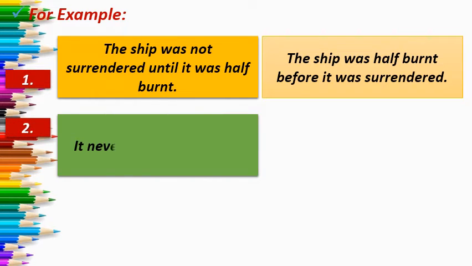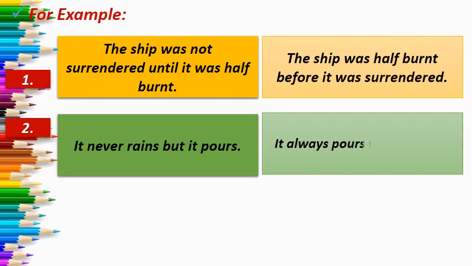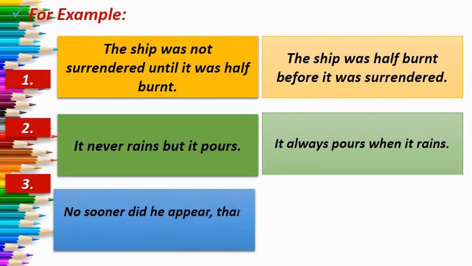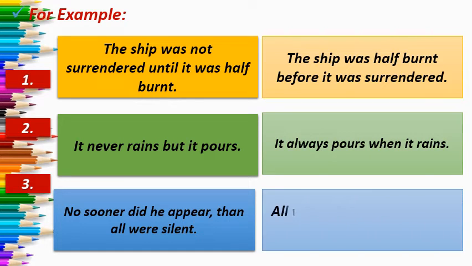Number 2, it never rains but it pours. So the sentence will be, it always pours when it rains. Number 3, no sooner did he appear than all were silent. So the sentence will be, all were silent as soon as he appeared. So like this you have to interchange the position of principal clause or dependent clause to make meaningful sense or sentence.